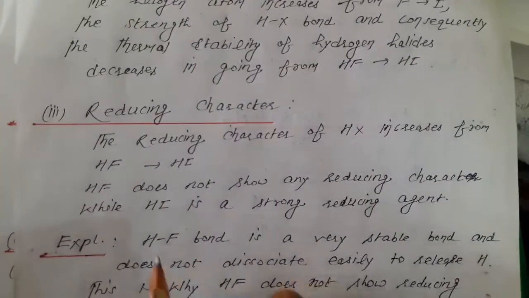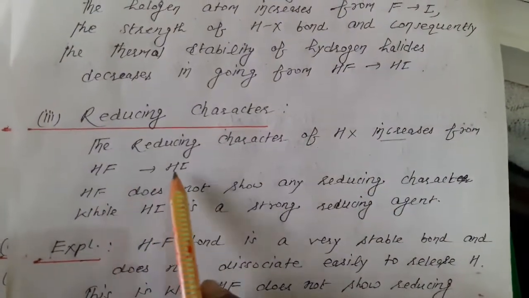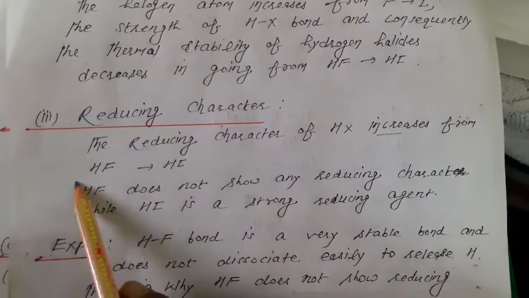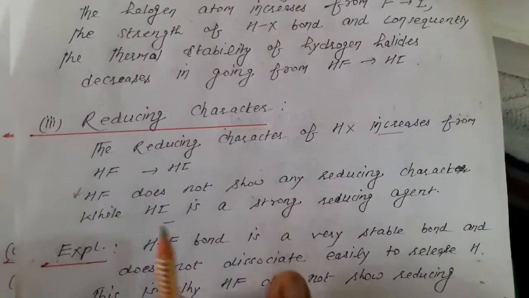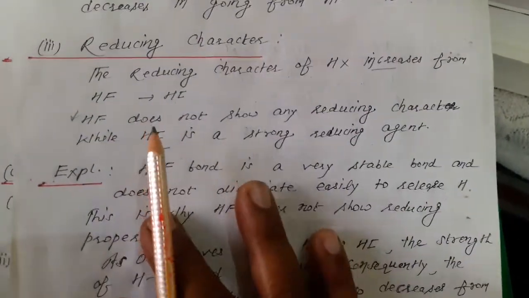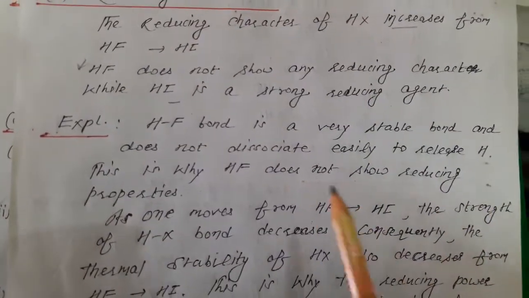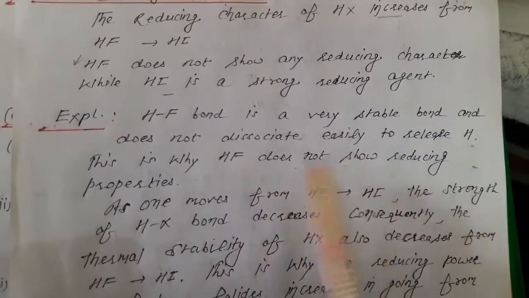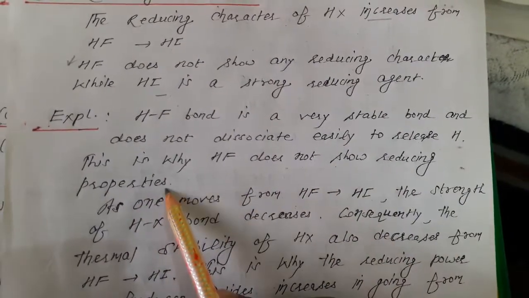Third is reducing character. The reducing character of HX increases from HF to HI. HF does not show any reducing character, while HI is a strong reducing agent. So HI is strongly acidic in nature as well as a strong reducing agent among all the other halides. The HF bond is a very stable bond and does not dissociate easily to release the hydrogen. This is why HF does not show reducing property.